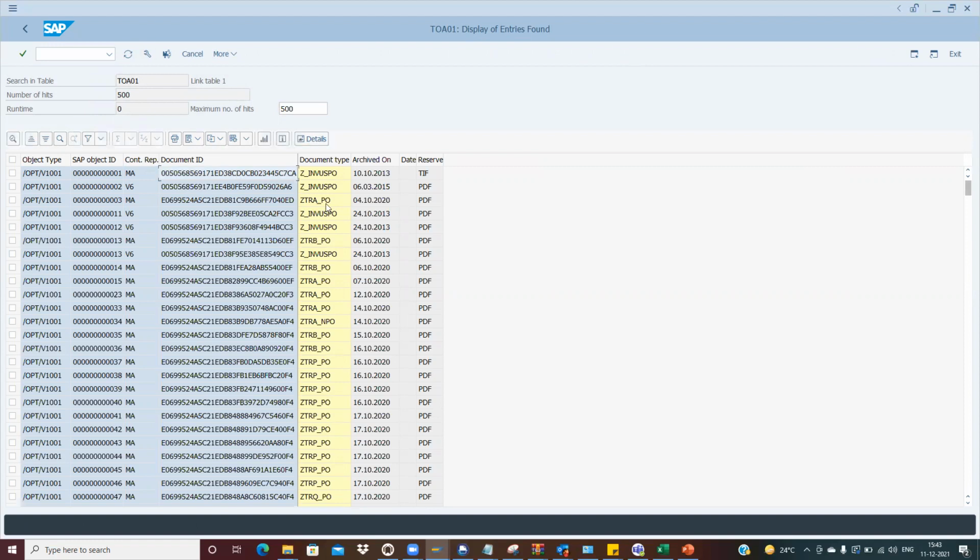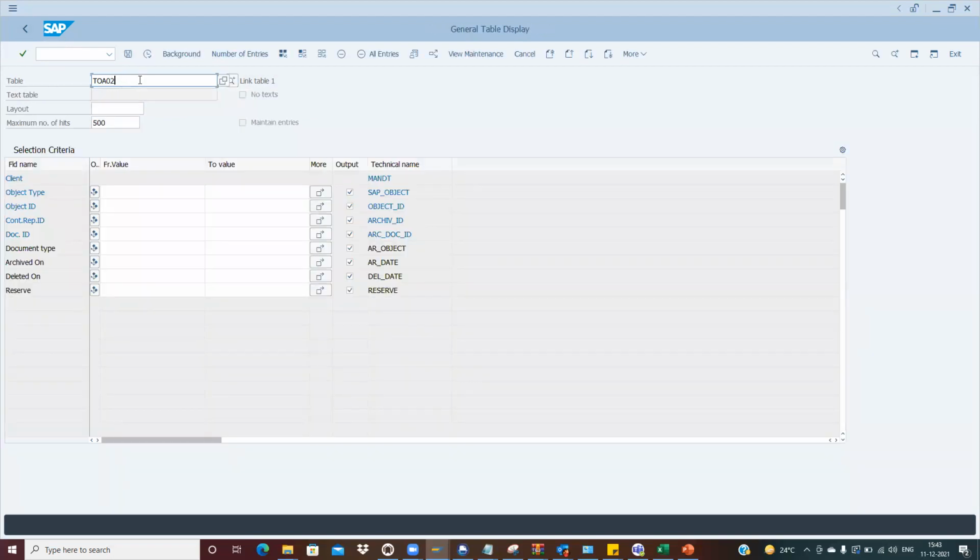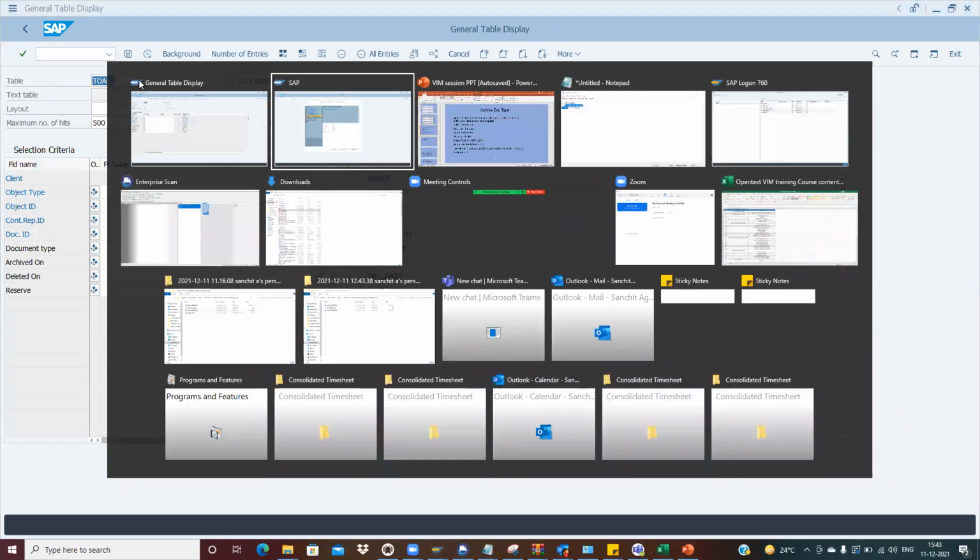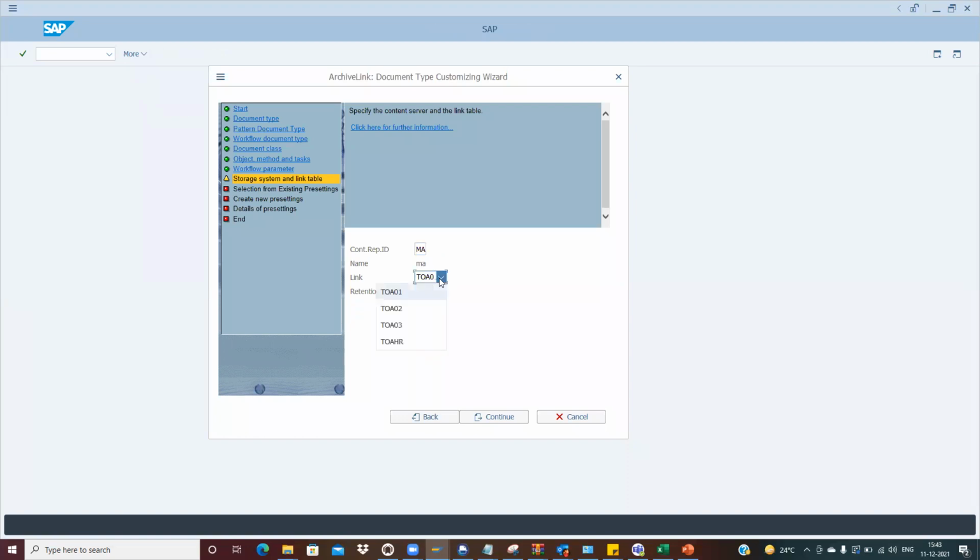This is my archive doc type. This is my archived on. So all these things are stored in this particular link table. OpenText has given various tables, TOA01, TOA02, like that. Here we have to map it, and we always map it in TOA01. There are four options you can see, and it should always be TOA01.